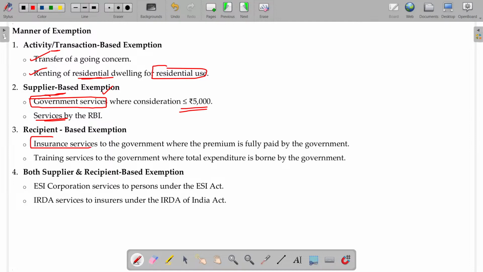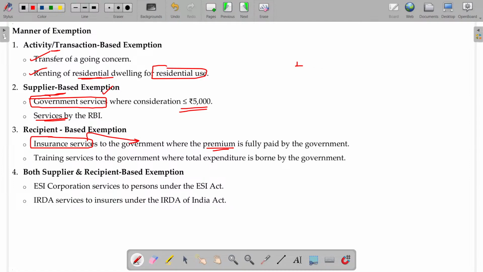Insurance service: if you take it, for the premium you have to pay the GST. If the same insurance service is given to the government and the premium is fully paid by the government, then it is exempted.